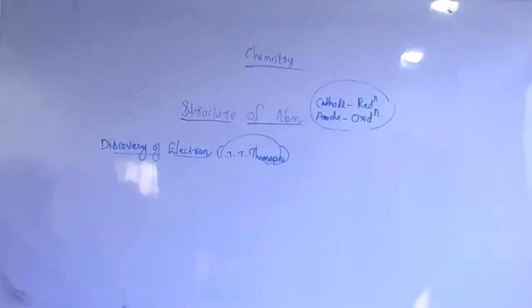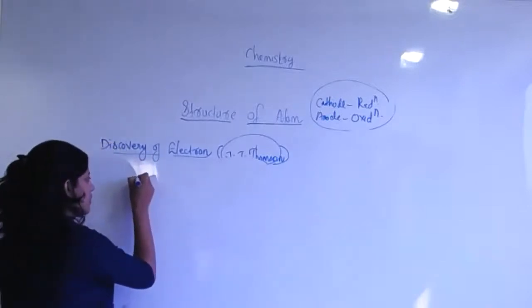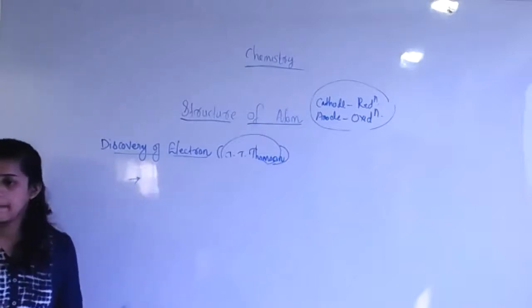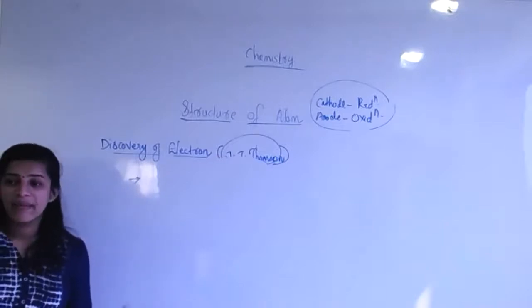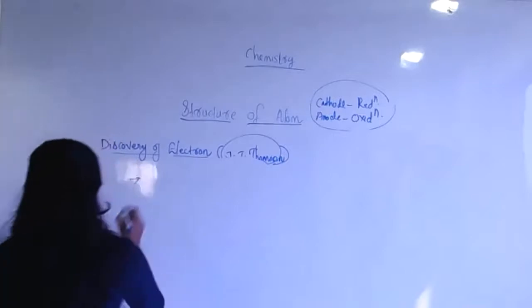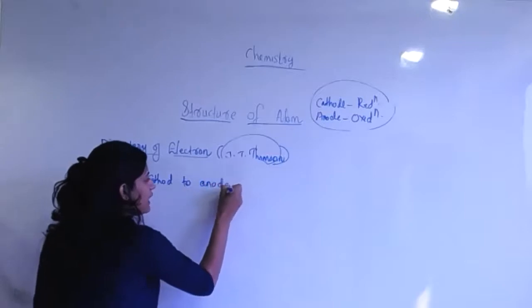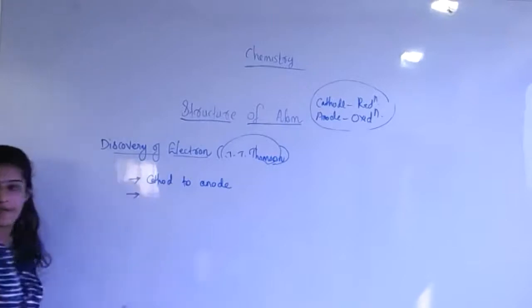Okay. The result: actually, the cathode rays start from where? Cathode rays are generated and originate from which side of the electrode? Negative to positive. Okay, negative to positive is good, but the special name is from cathode to anode. Cathode to anode. Correct. The special rays originate from cathode to anode. This is the first observation.